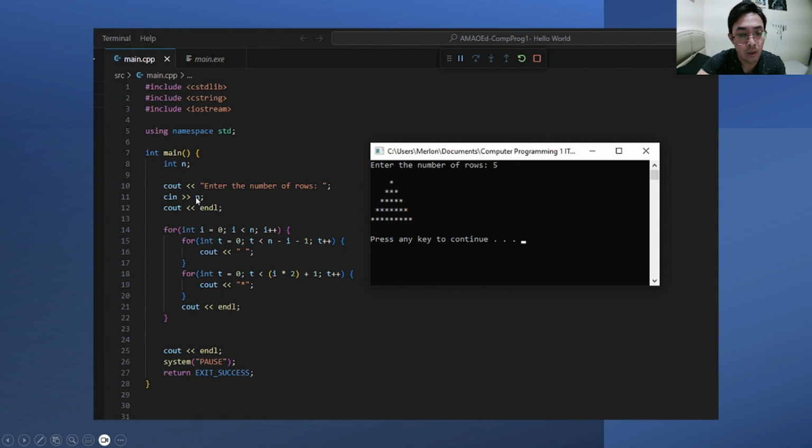In this line, we use the cout to display an output string in order to inform the user that we need the number of rows to be entered. Next, we use the cin to store the user's input in the variable n. In this line, we use the cout endl to create a new line.